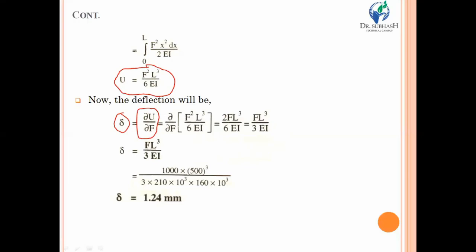That means you have to take the partial derivative of the strain energy stored with respect to the external loading or external force F. By putting the value of U over here and simplifying it, you will have the relation for the deflection as FL cube upon 3EI. And by putting all the values that are given in the example, ultimately you find delta is equal to 1.24 mm, that is the deflection of the beam.